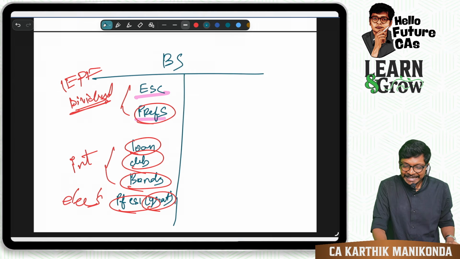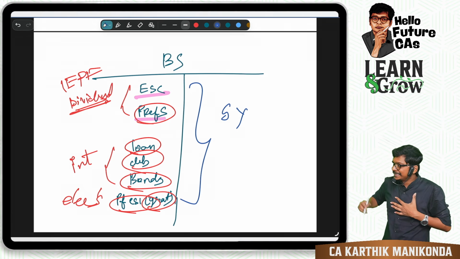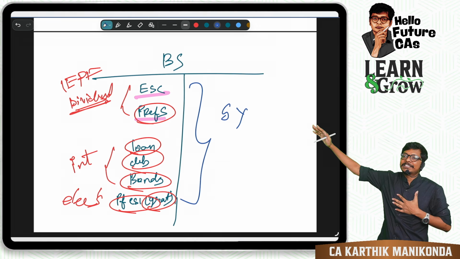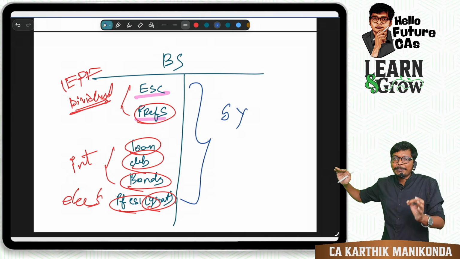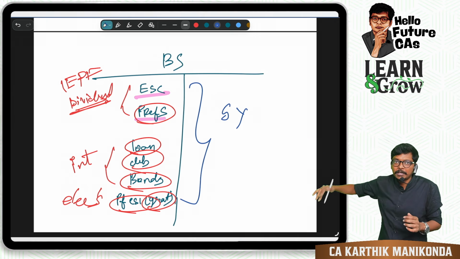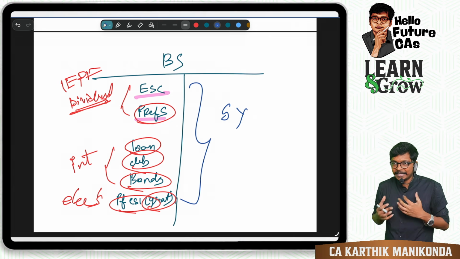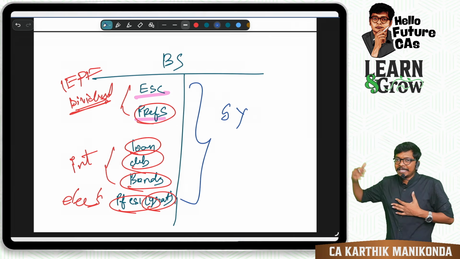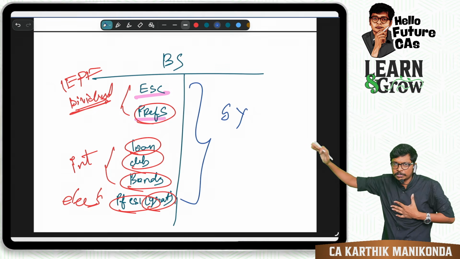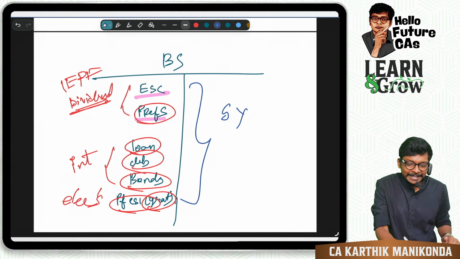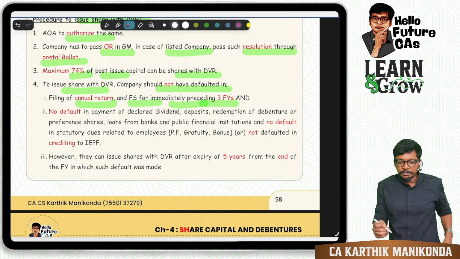What they are saying, in the last 5 years, if there is any default in any of these. In simple terms, can I say, default in repayment of my equity or debt, principal or interest liabilities. Correct? But I can't write that in the exam. I'm again repeating, to remember: default in my equity or debt or interest or dividend on those liabilities, if it's not done in the last 5 years, not possible. But in the exam, how should I write this? Look at this. There are still some more nuances over here. I will come back once we fill the point.